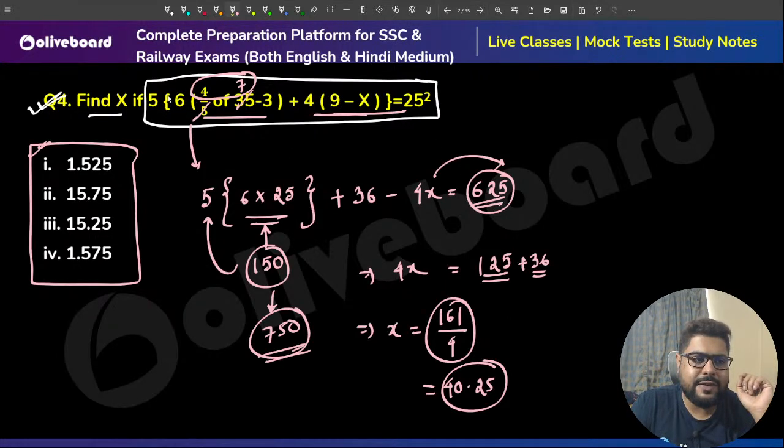Okay, 5, 7, 28, 25, 6 into this. Achha, there is a 5. Achha, 5 also I have taken. 36, this one. No, this cannot be this small, right? So it cannot be 1 point something like this. This cannot happen. Absolutely not. Still, let me check 4x equals 750.